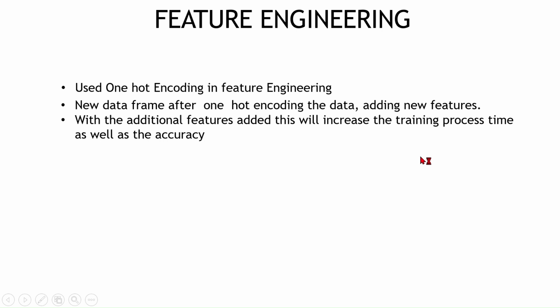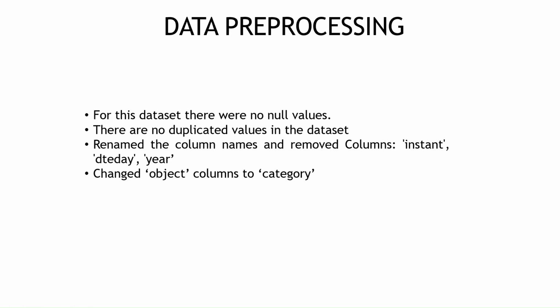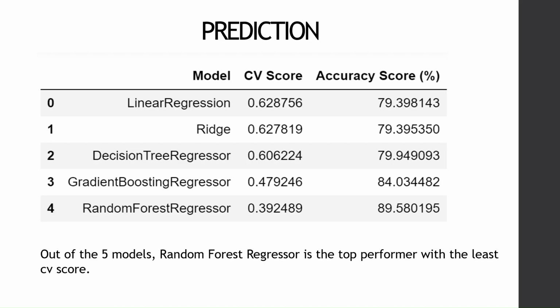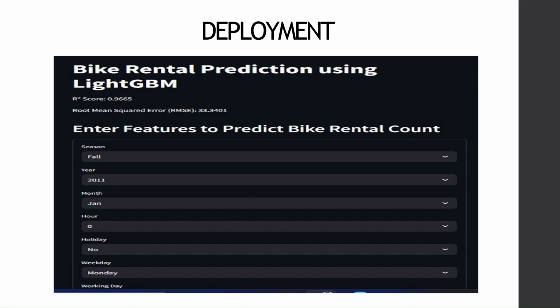Feature engineering used one-hot encoding in data pre-processing. There were no null and duplicated values, and we removed some columns. We changed object columns to category. Model evaluation: the models we trained are linear regression, ridge, decision tree regressor, random forest regressor, and gradient boosting regressor. Out of the five models, the one with the least CV score is the random forest regressor, so for the deployment we have used the random forest regressor.